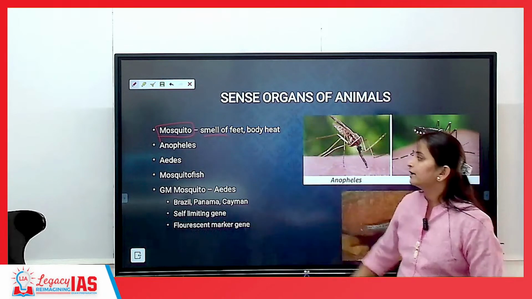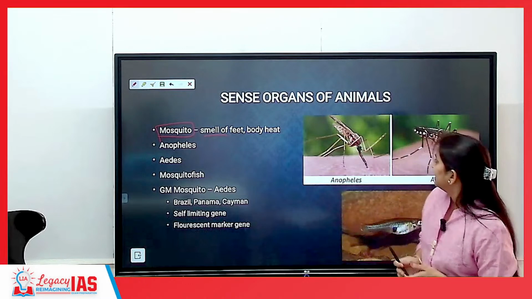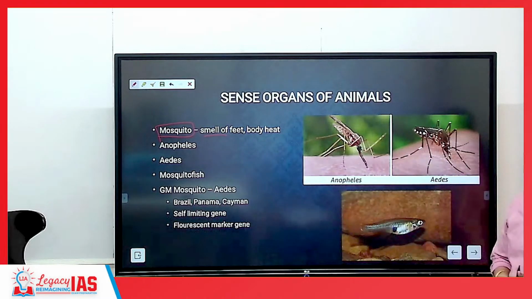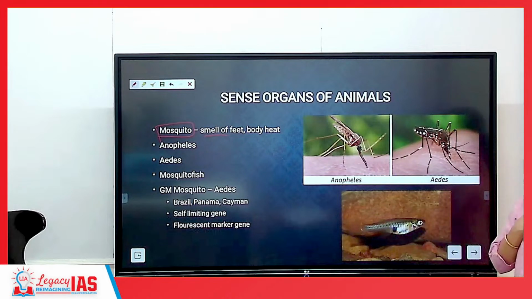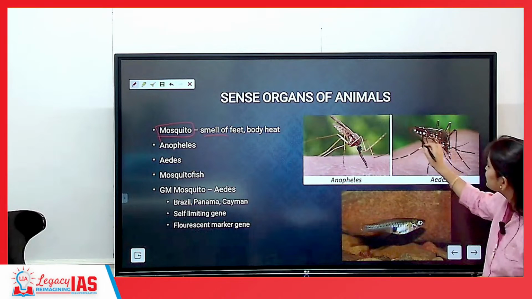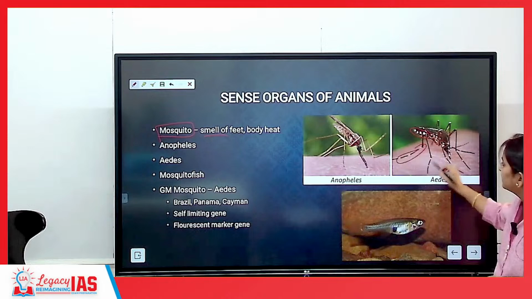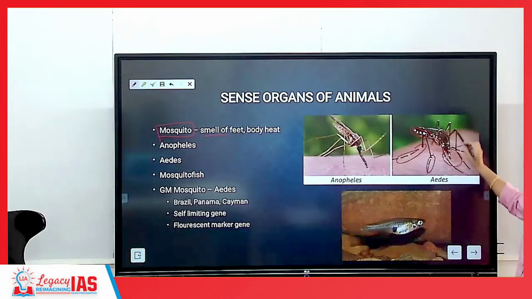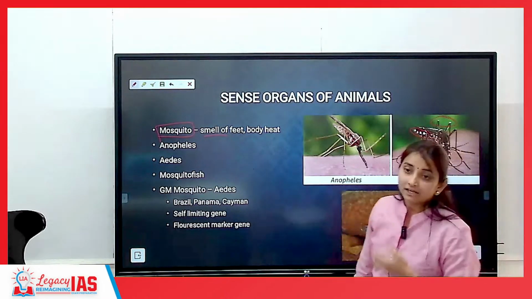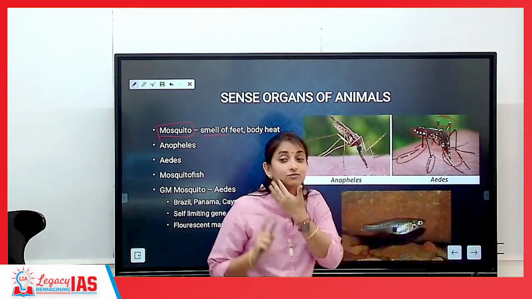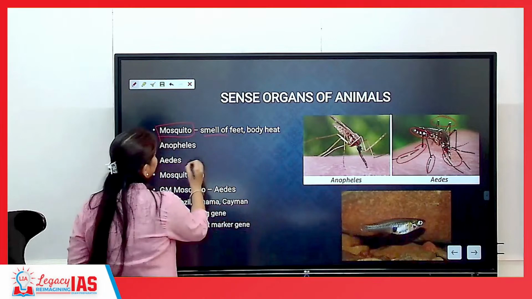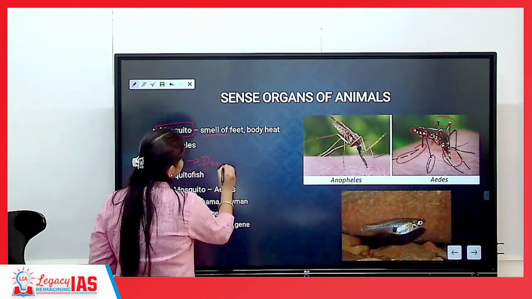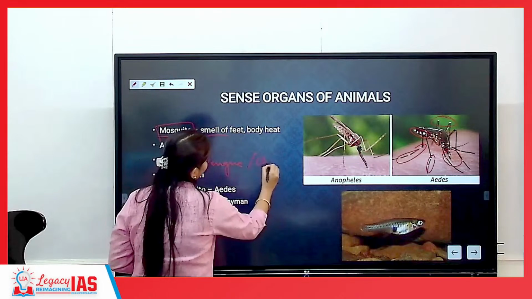Now talking about mosquitoes, have you seen them? Which one have you seen? This one you have seen? Okay. Any insect which has a white color spot on its body is very dangerous. Very, very dangerous. Any insect having a white color spot on its body is very dangerous. This species is known as Aedes aegypti, responsible for dengue, chikungunya.